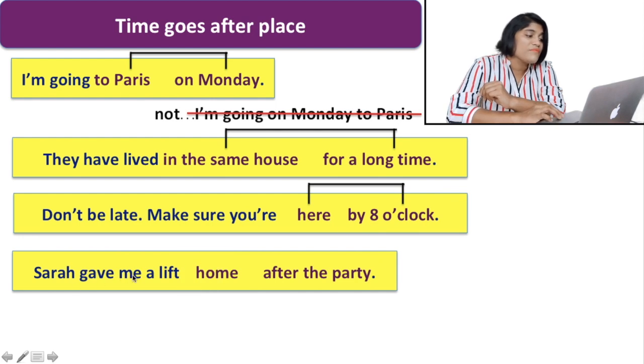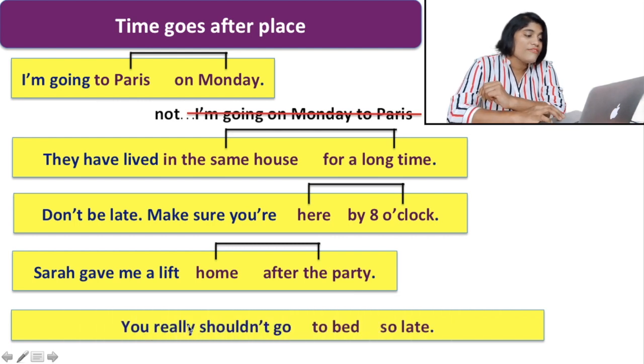Sharon gave me a lift home after the party. Here also you find, give me a lift home, because give me a lift is an object, and you have to put place first, then you have to put time.